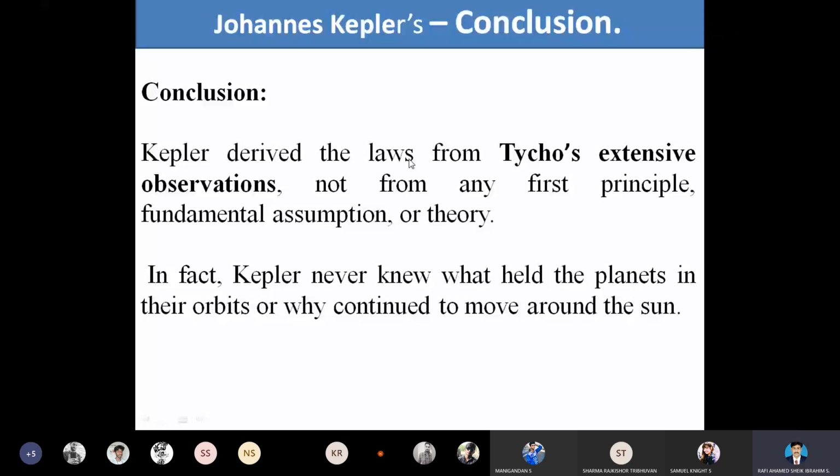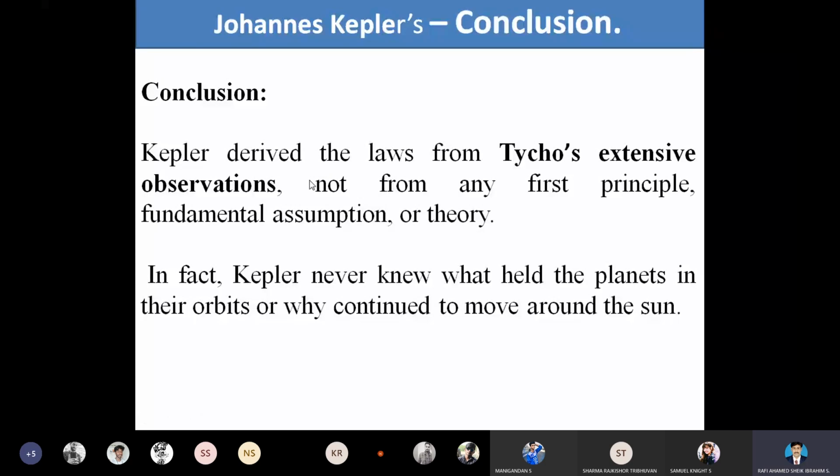Kepler derived the laws from Tycho's extensive observation, not from any first principle, fundamental assumption, or theory. In fact, Kepler never knew what held the planets in their orbit and why they continued to move around the sun. So this is the conclusion from Kepler's law of planetary motion.